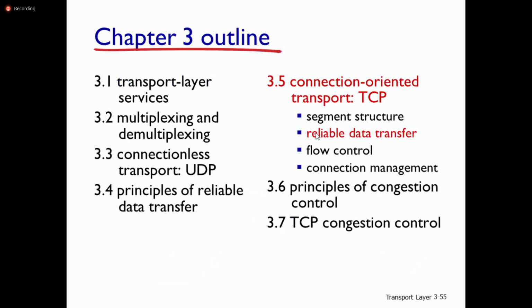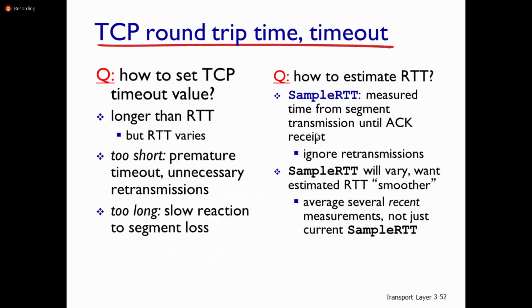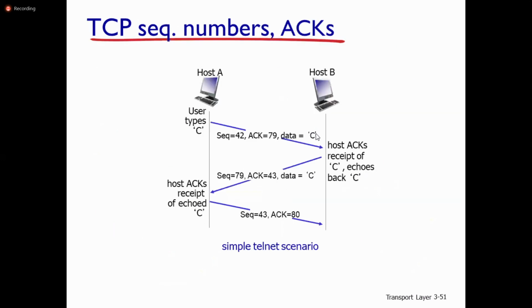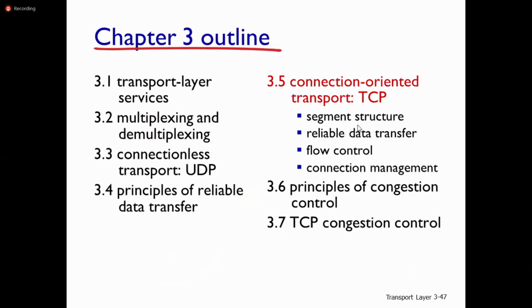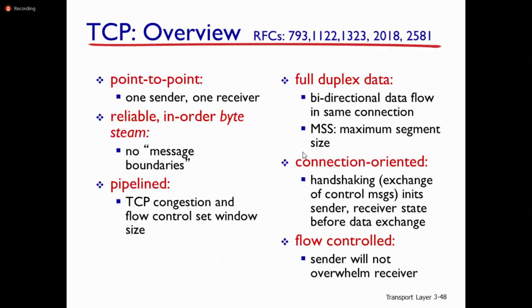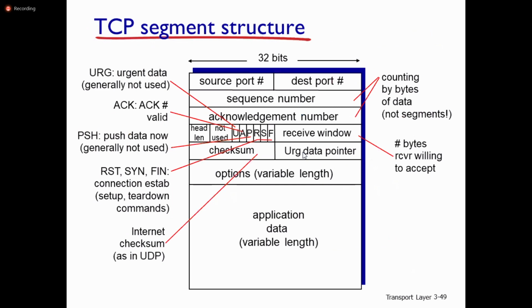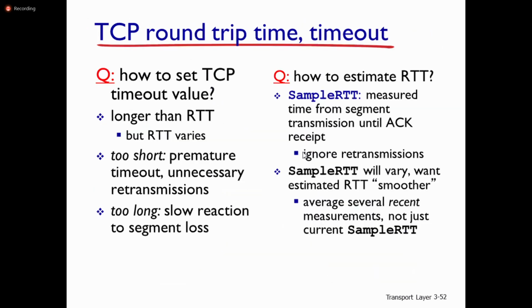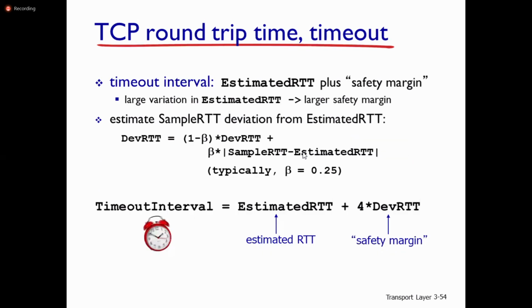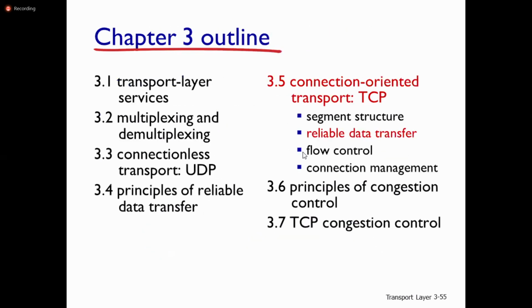So that is about the segment structure, TCP sequence numbers and acknowledgement numbers, then how to find the TCP round trip time, and finally the timeout interval in terms of estimated RTT and DevRTT.